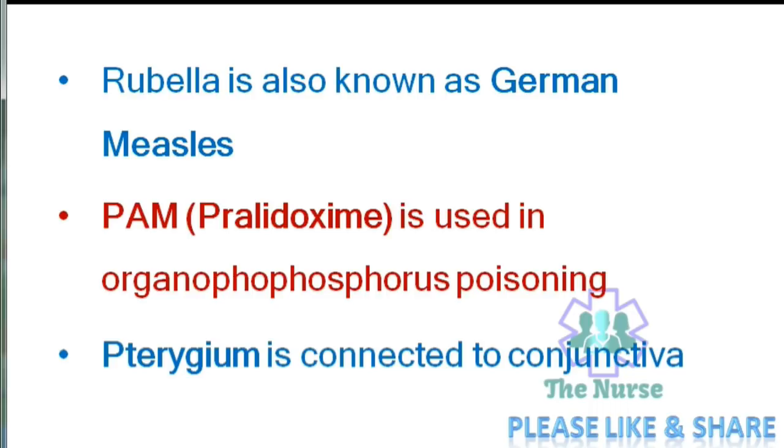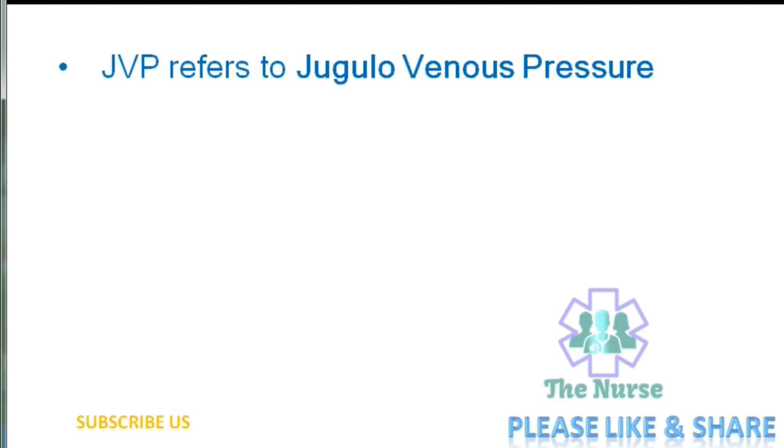Pterygium is connected to the conjunctiva. It is a benign growth of the conjunctiva. Next one. JVP refers to jugular venous pressure. The importance of JVP is that it is elevated in right-sided heart failure or congestive heart failure.